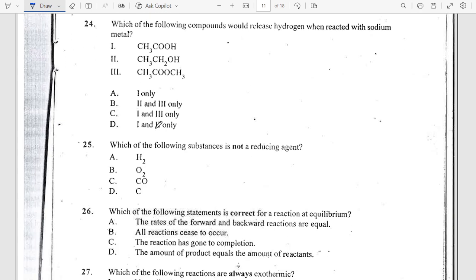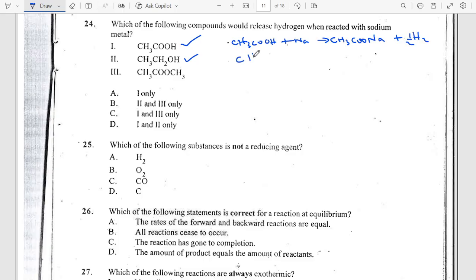Now number 24 says, which of the following compounds would release hydrogen when reacted with sodium metal? The only compounds that will release hydrogen are ethanoic acid and ethanol. Both of them react with sodium. Like this one now, when it reacts with sodium, you will get CH3COONa, then hydrogen gas will be released.